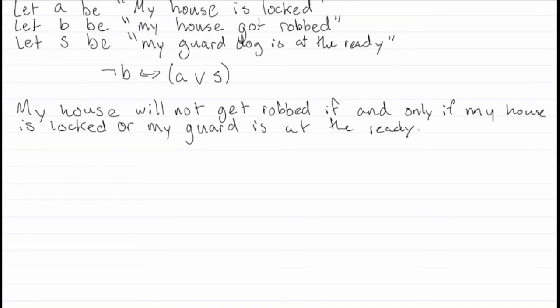So basically what I just said is the only way my house will not get robbed is if I lock the doors to my house or I have a guard dog that is at the ready. That is a dog. Because everyone has a guard dog that's going to keep their house safe.